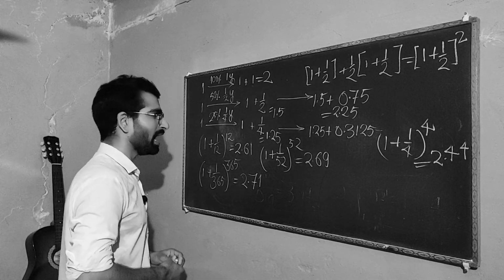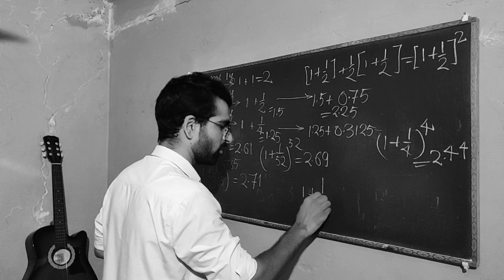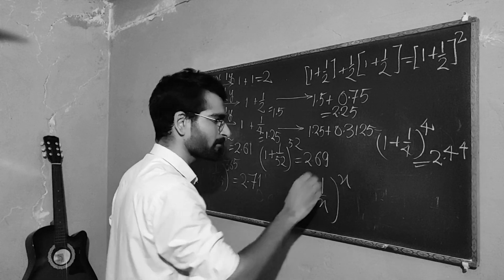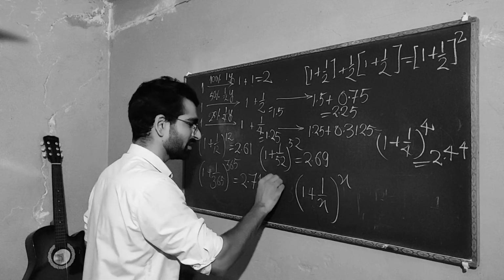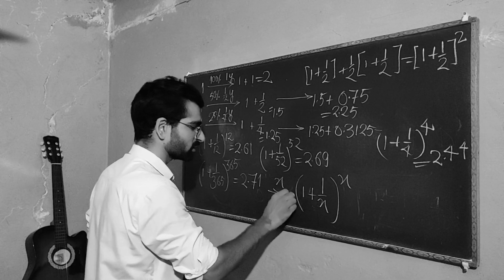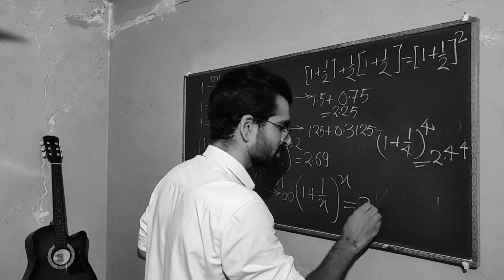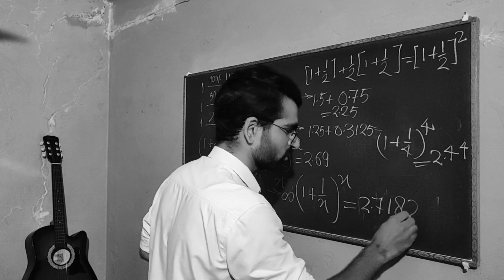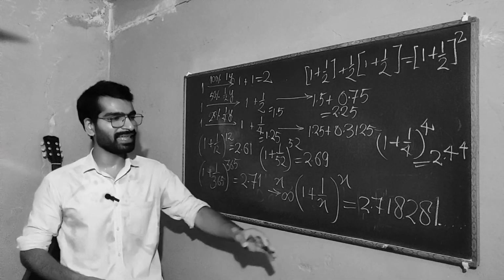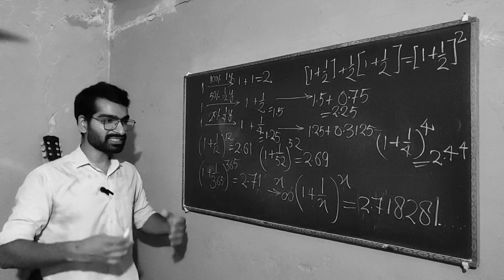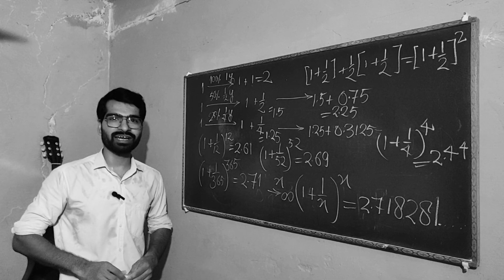So let's do that. I hope you could see the pattern. It was really 1 plus 1 over n, to the power n. And what I mean by doing it continuously is that you let n approach infinity. And then this becomes 2.71881, and it keeps on going forever and ever. And that's our E. It's about growth. Your money was growing all the time.